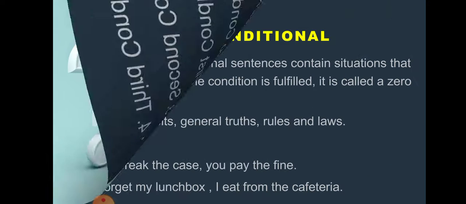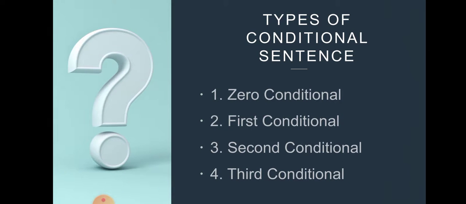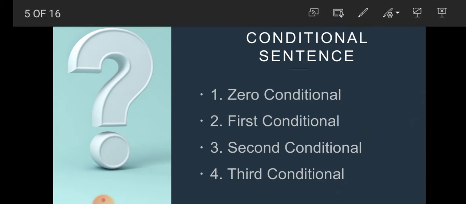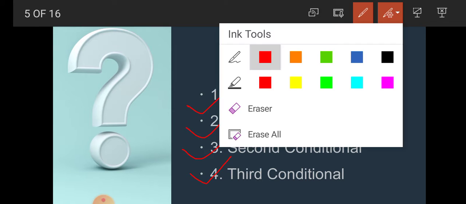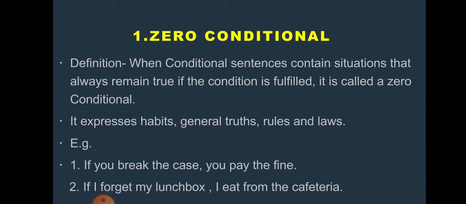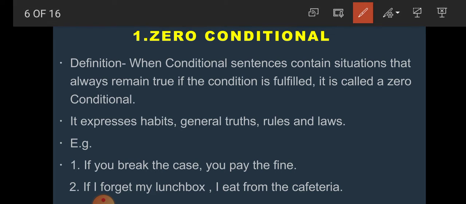Now students, how many types of conditionals are there? There are 4 types of conditionals. Number 1, zero conditionals. Number 2, first conditionals. Number 3, second conditionals. And number 4, third conditionals. Now one by one we will read, students. Number 1, zero conditionals.